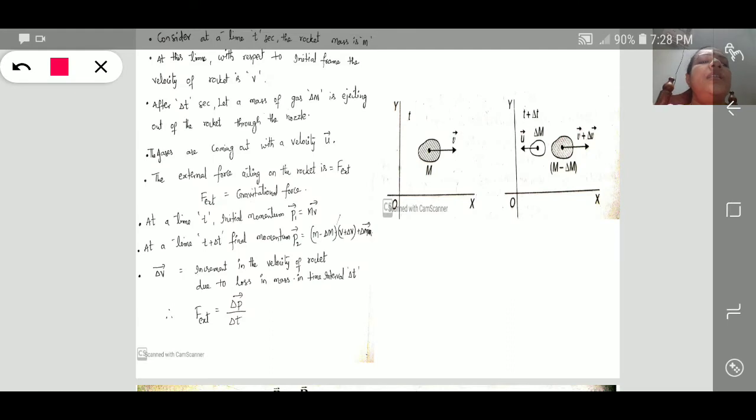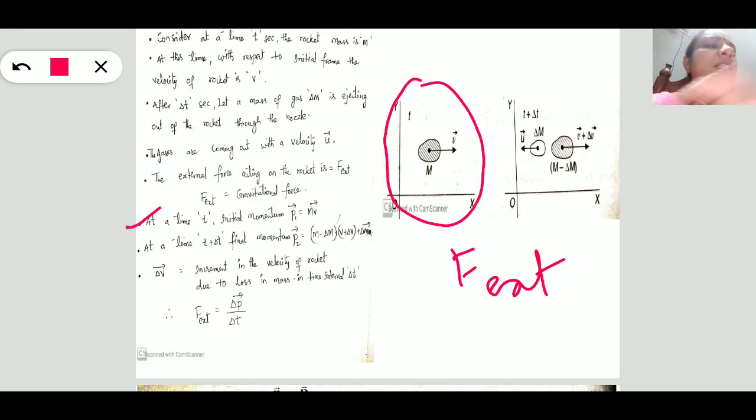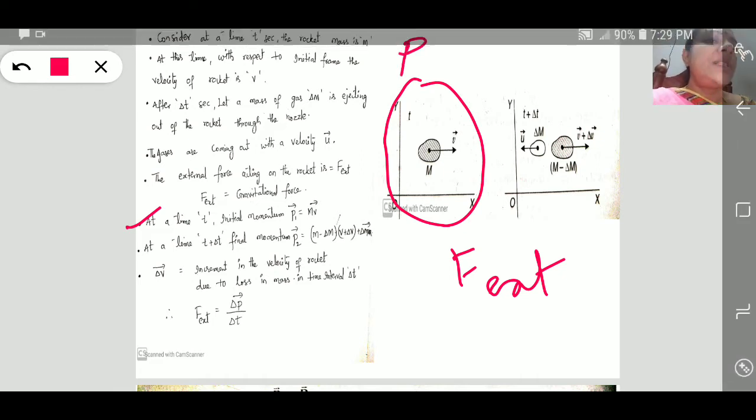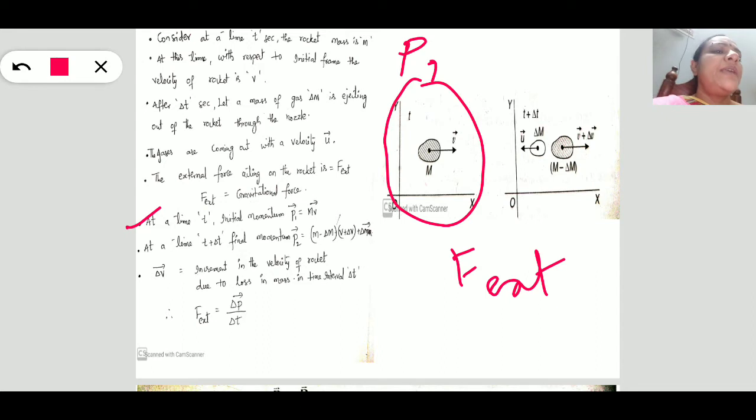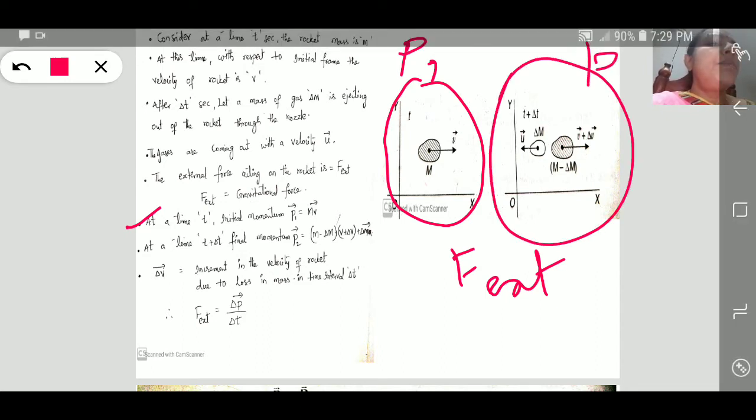See, after that we are calculating the external force, that is the next step. So for external force, rate change of momentum. What is the initial momentum? That is simple. Initial momentum you are observing in this first slide. This is the initial momentum of this system, p1. Say this is the final momentum of the system, say that is p2.